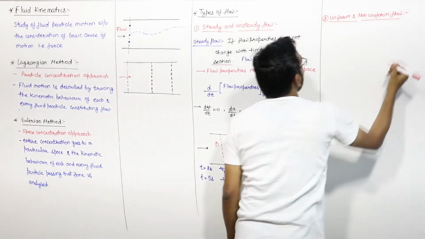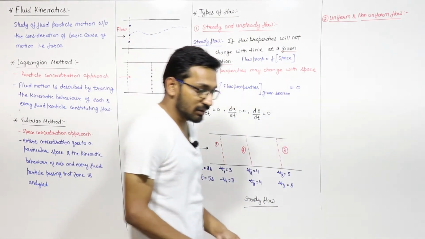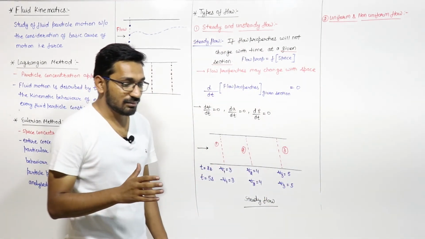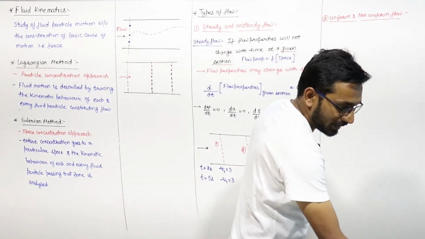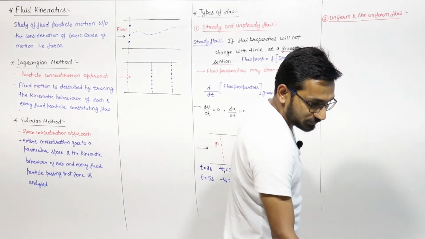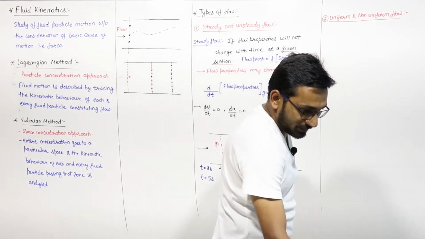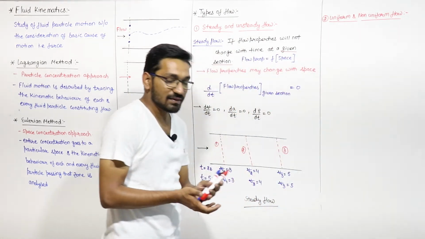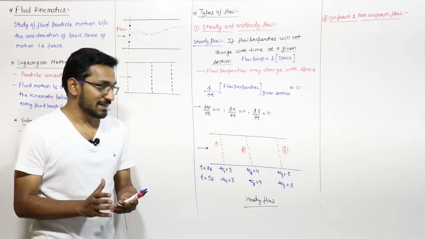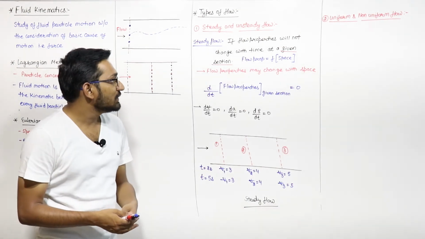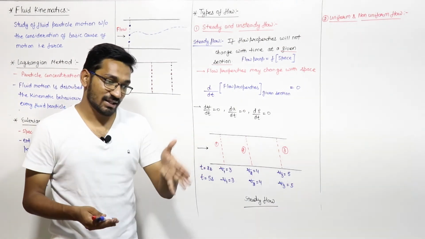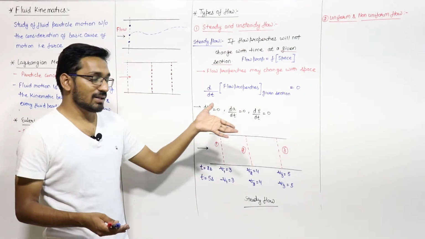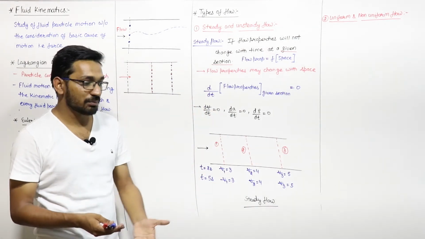Right, I hope you understand the meaning of steady and unsteady flow. Now let us see the meaning of uniform and non-uniform flow. If the fluid properties are not changing with section at a given time, then we can say that the flow is uniform flow.